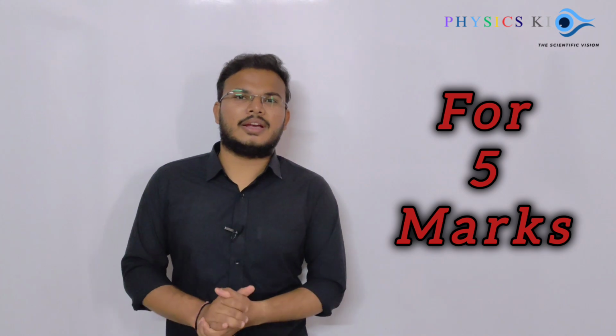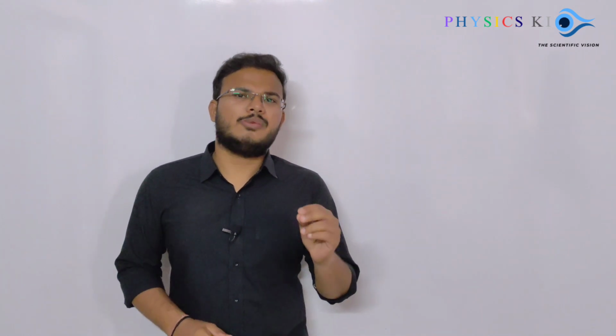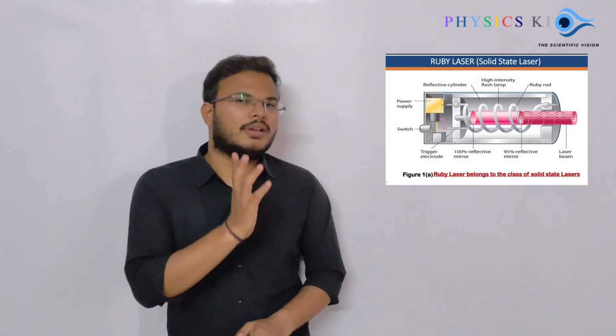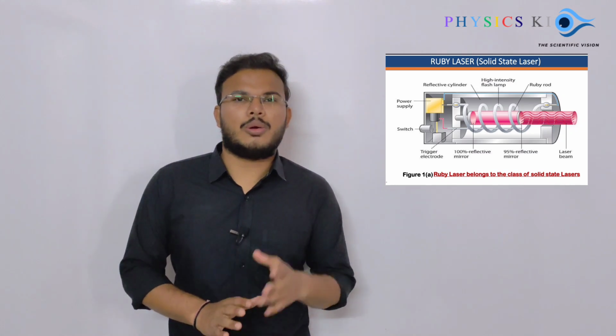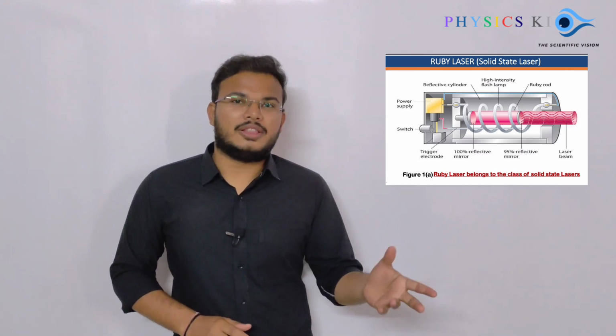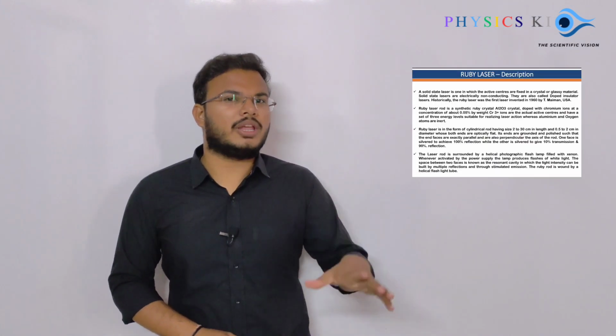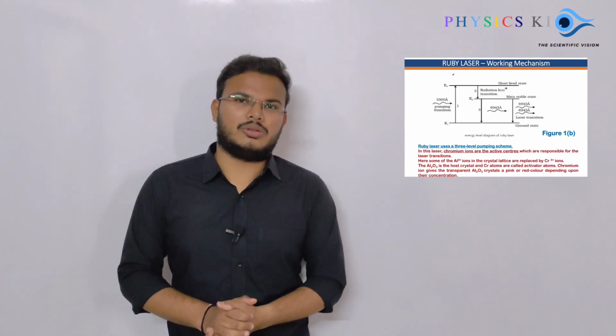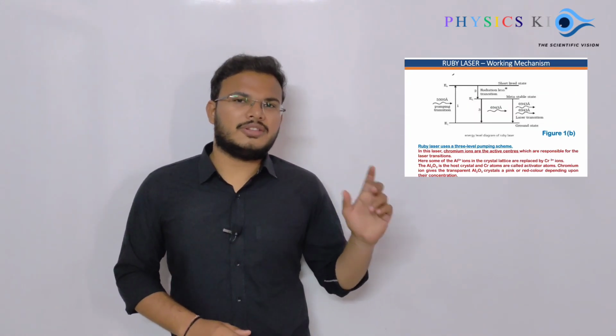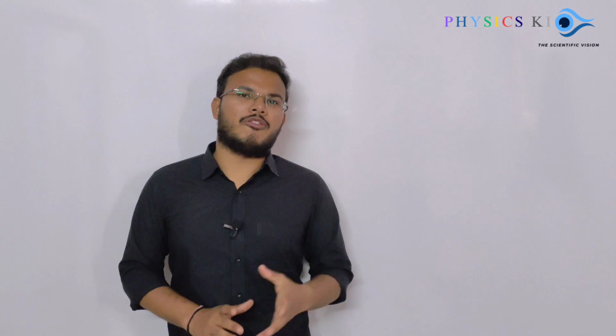In the 5 marks category from this chapter, a very important question is the Ruby laser. In the Ruby laser, you have to write down the diagram, then its construction, then explain the working as well as the energy diagram also. Okay, so it is a very important question in the category of 5 marks.